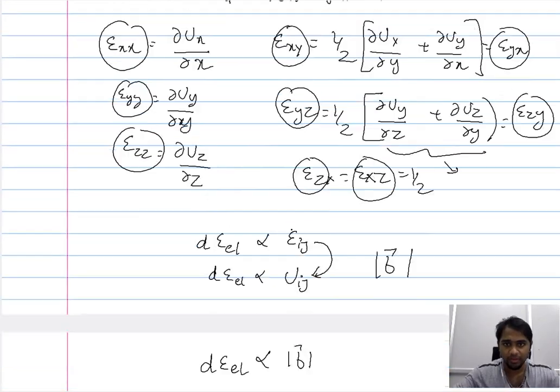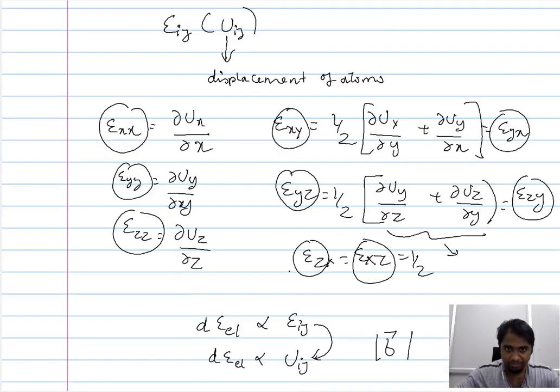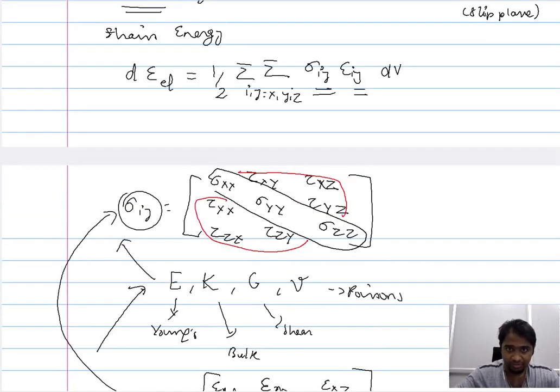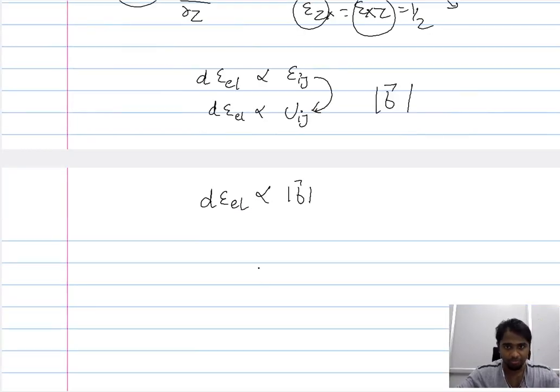When you calculate these different components of strain based on the Burgers vector, calculate the appropriate stresses, introduce them into this expression and integrate over the overall volume, when you carry out the overall derivation, introduce the Burgers vector, translate it into the displacement, from the displacement calculate the strain, from the strain calculate the stress, and then put it into the overall expression for the strain energy and integrate it over the overall volume, and make some simplification, you arrive at a relation that the increase in the overall energy of the system because of the dislocation, the strain energy increase because of the introduction of the dislocation, is proportional to the square of the magnitude of the corresponding Burgers vector.